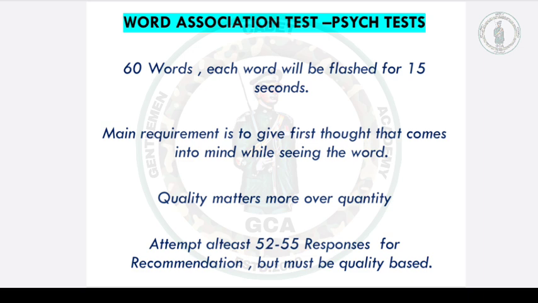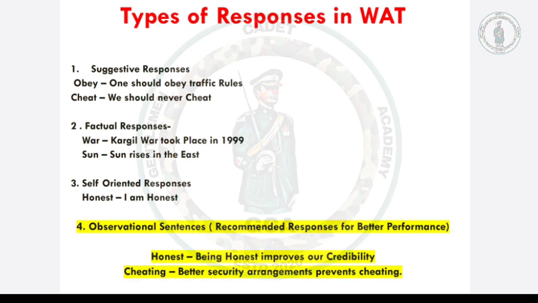Now let us discuss the types of responses in WAT. Talking about the types of responses given by candidates, the first category is suggestive responses. Most candidates write suggestive sentences. For example, the word is obey, they write one should obey traffic rules. Then for a word like cheat, we should never cheat.